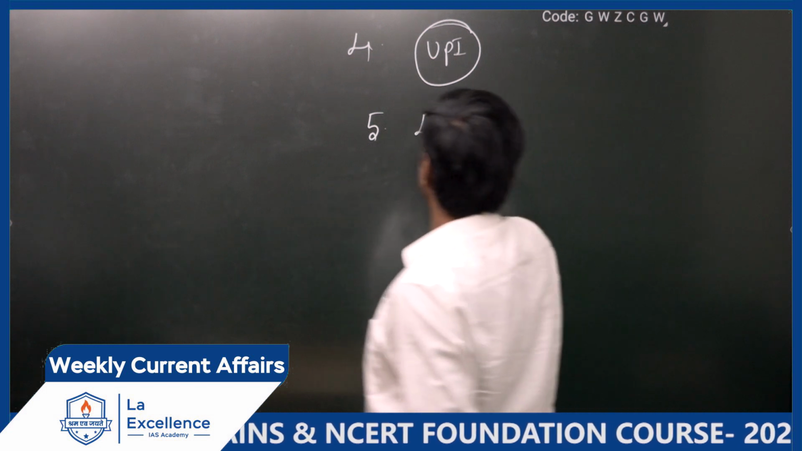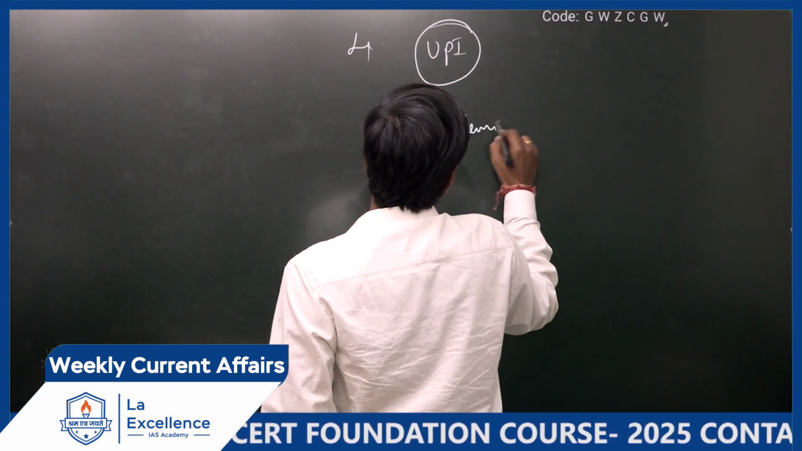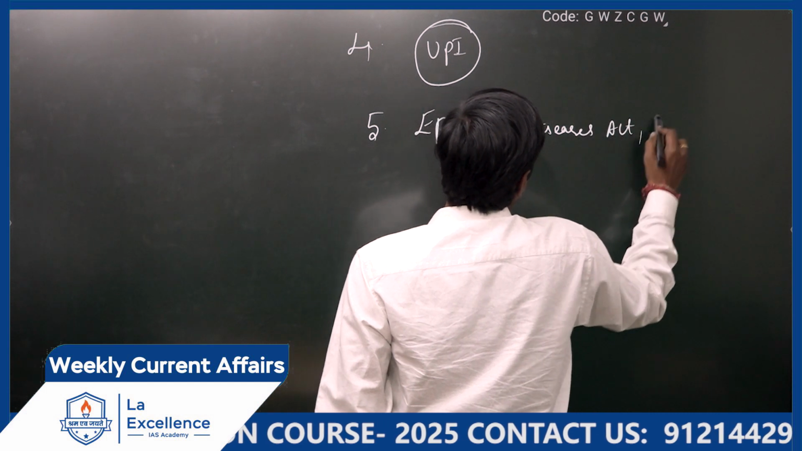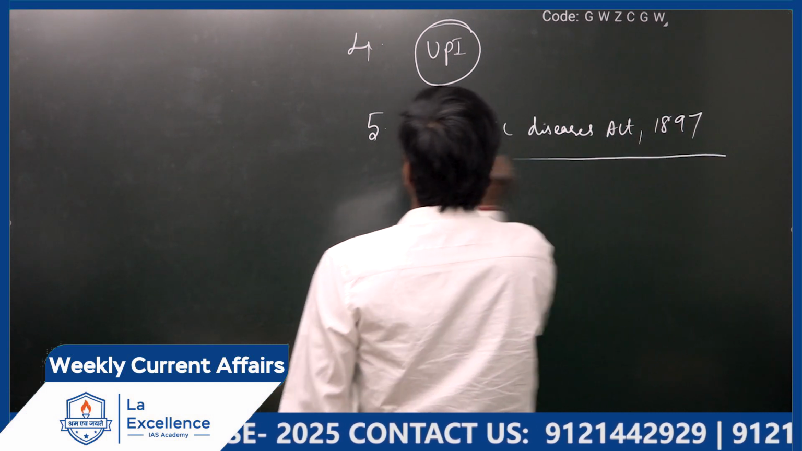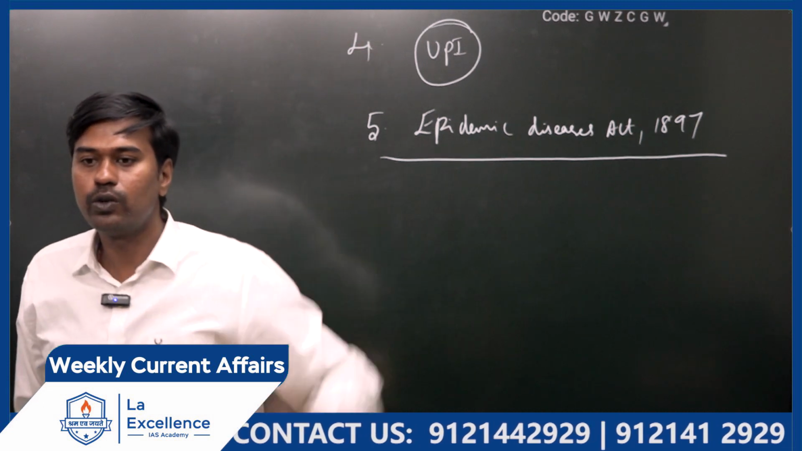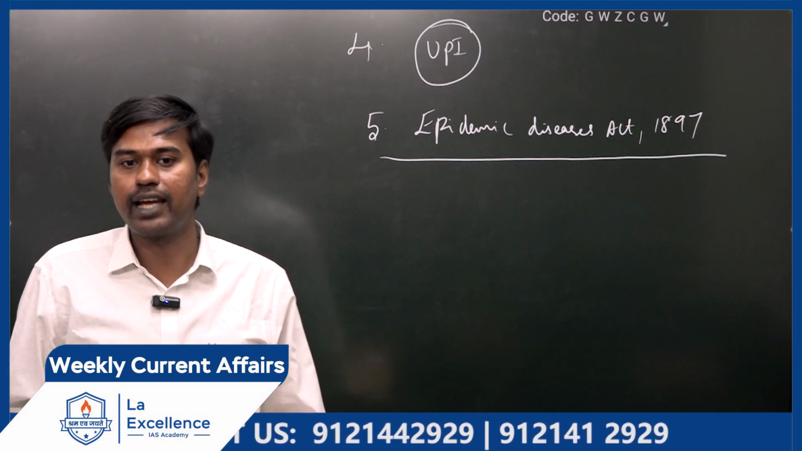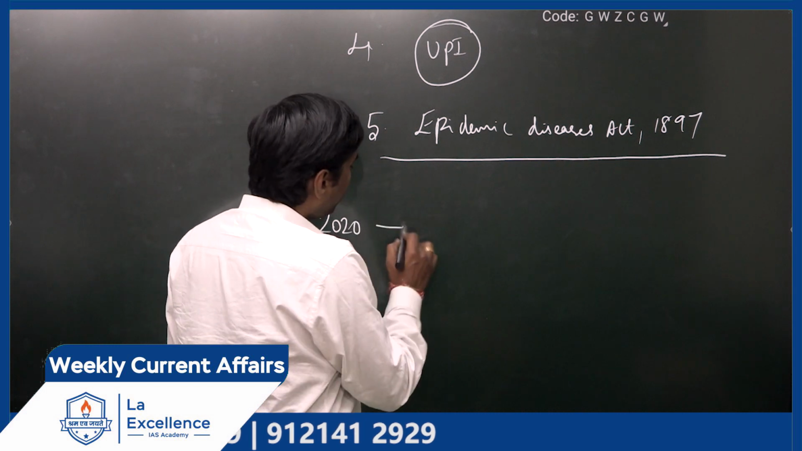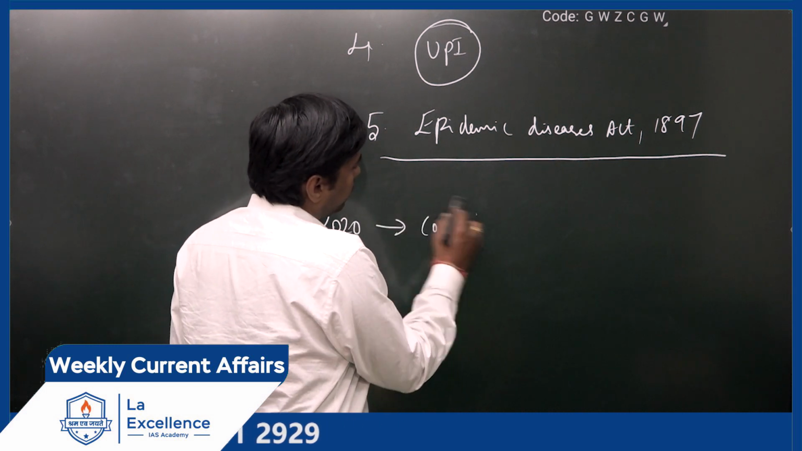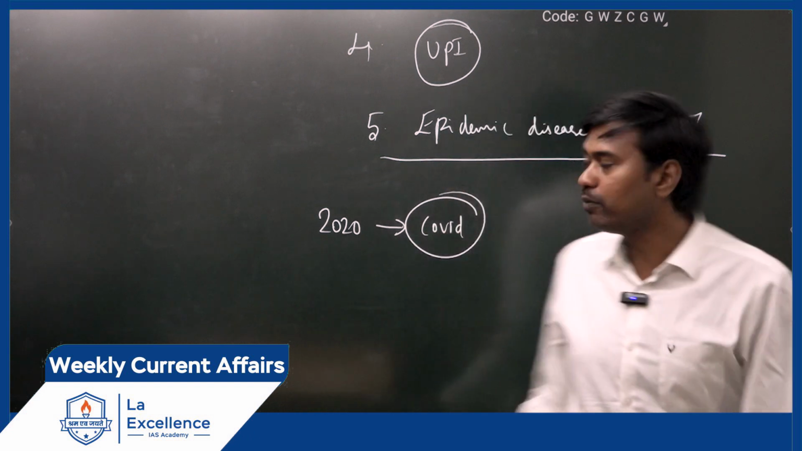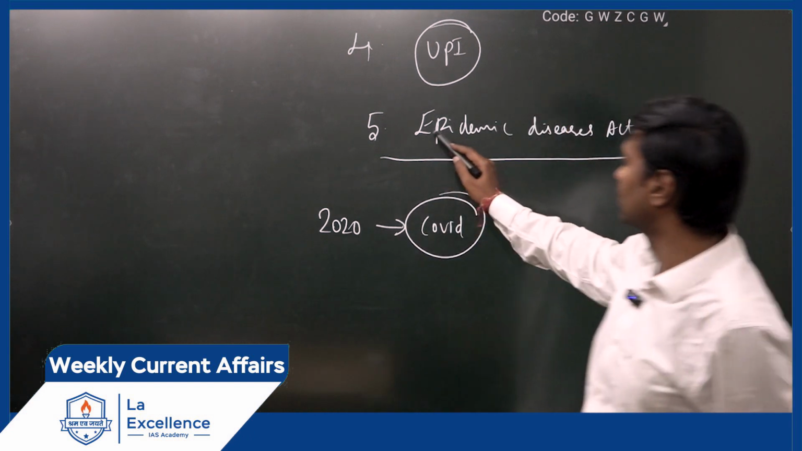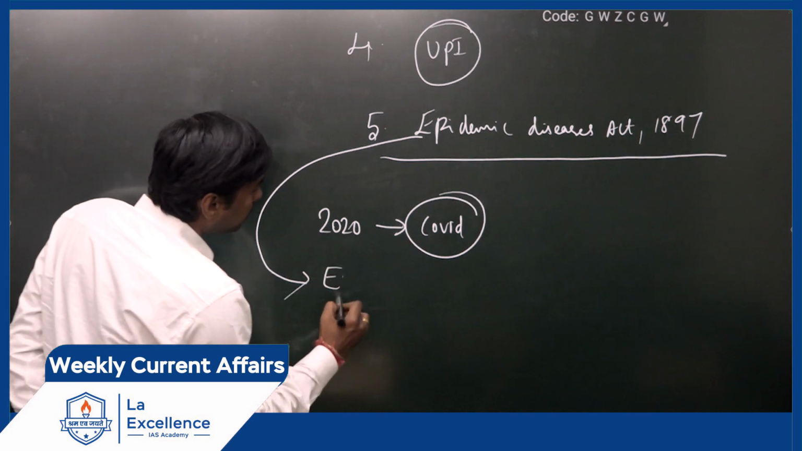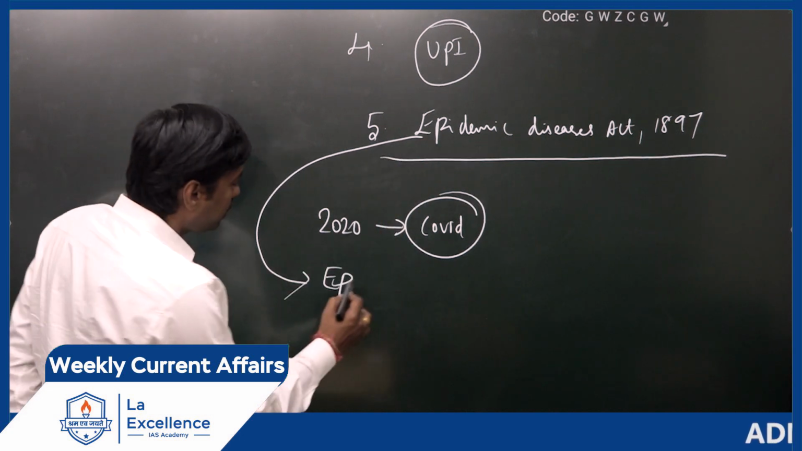Epidemic Diseases Act. Very small topic. First, this act was passed during colonial time. What is the problem is, in 2020, when COVID came, only at that time we made an amendment to this act. Which one? Epidemic Diseases Act 2020. Till then, this act had never been amended in India.